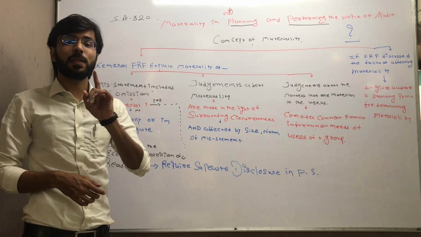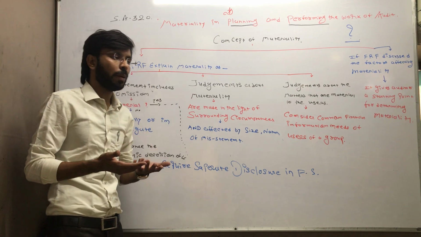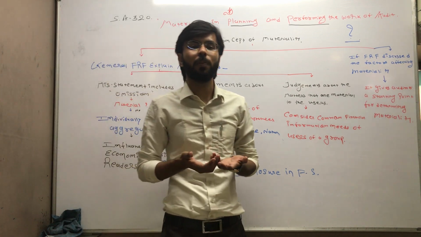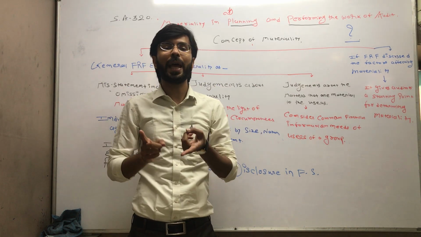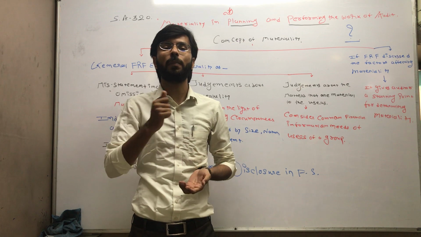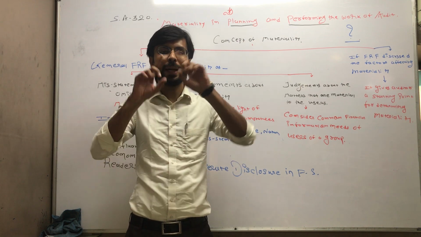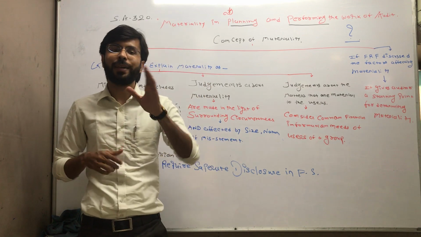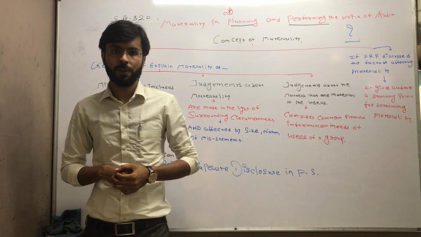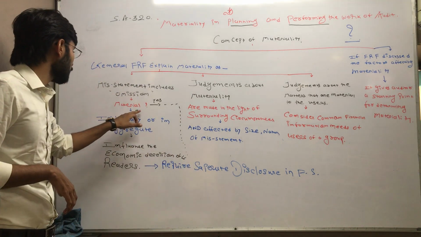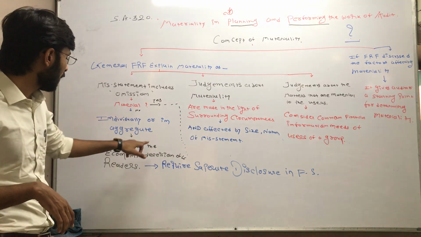So always consider the transaction in an aggregate manner, because sometimes a transaction may not be considered material when we see it individually, but when we consider the aggregate impact, then it will create materiality and be considered a material transaction. So always see the aggregate impact on the financial statement rather than looking at the single impact, right? So if the answer is no, then check individually or in aggregate.